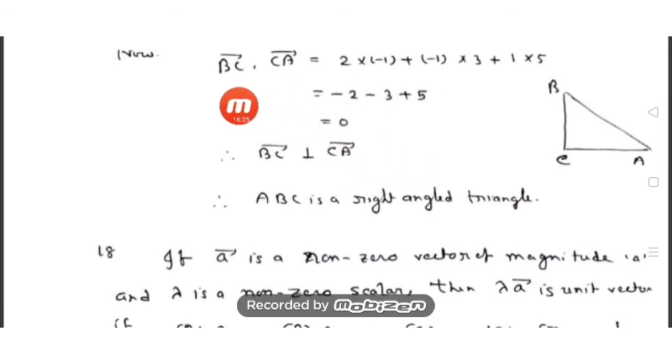So I have seen here that BC dot CA gives you 0. That's it, BC is perpendicular to CA. So we have concluded here that ABC is a right angled triangle.